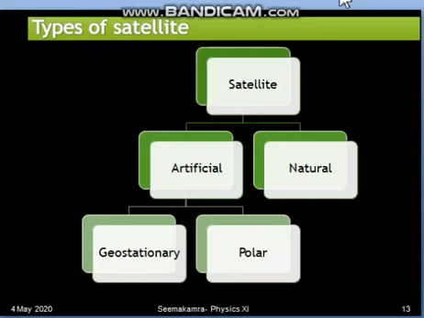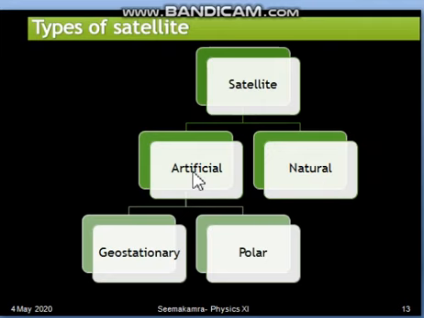Good morning, students. This sheet is for the further classification of satellites. As we already know, satellites are of two types, natural and artificial. Natural satellite means the satellite which is created by nature. For example, the Moon is the natural satellite of Earth, and for the overall planetary system, around 185 natural satellites are present.